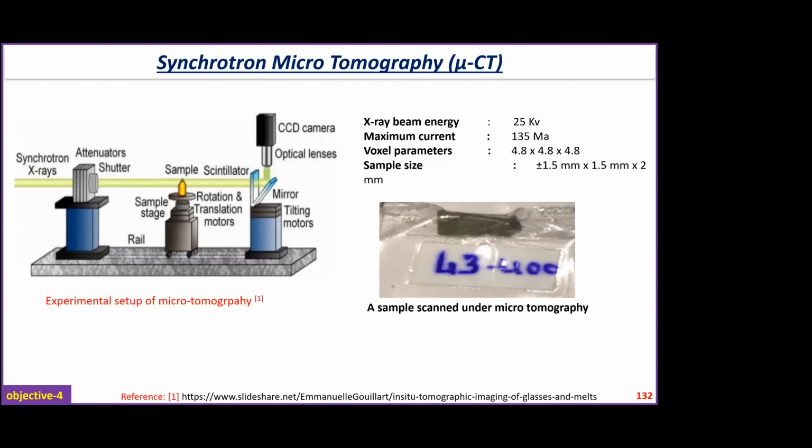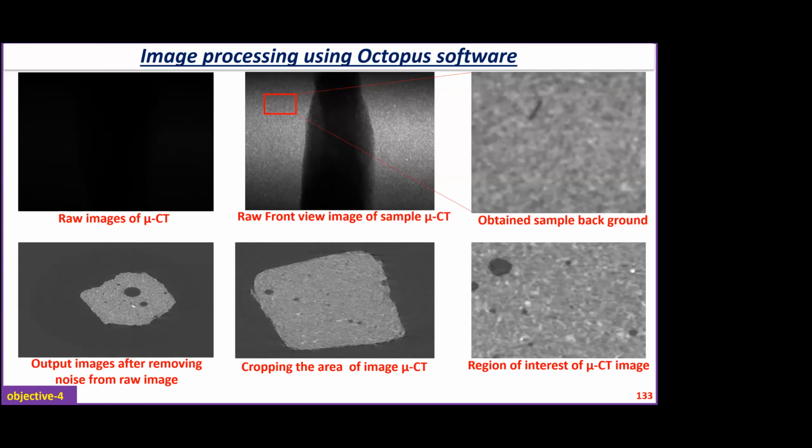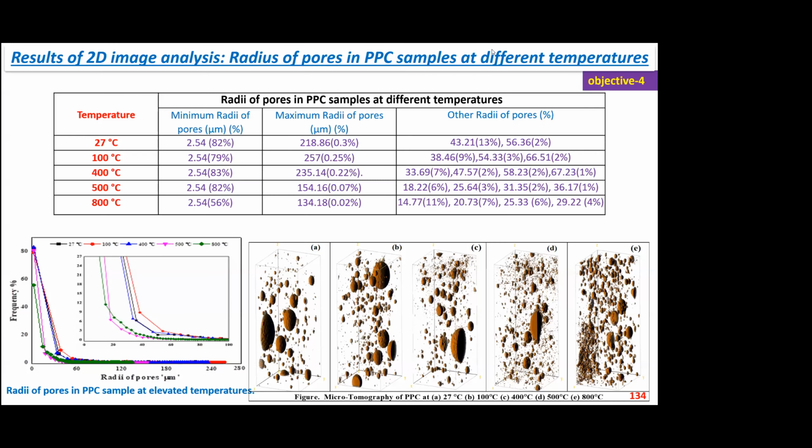And then this was the microtomography, wherein we looked at a very, very small region of interest in the material. And we were able to get, again, the maximum micropore and porosities, and looked at how the porosity increases with temperature.